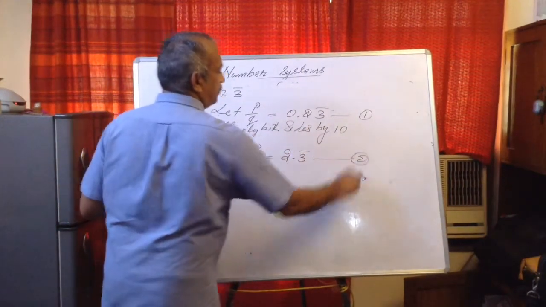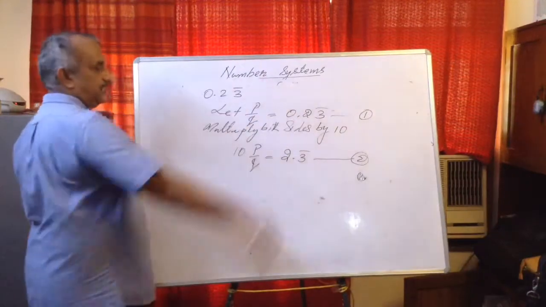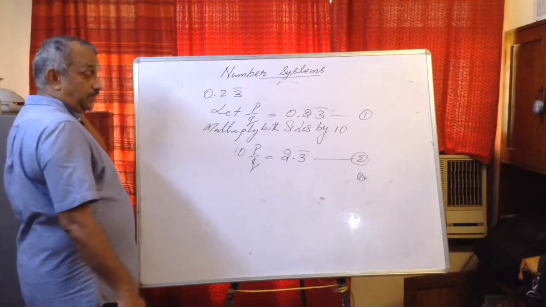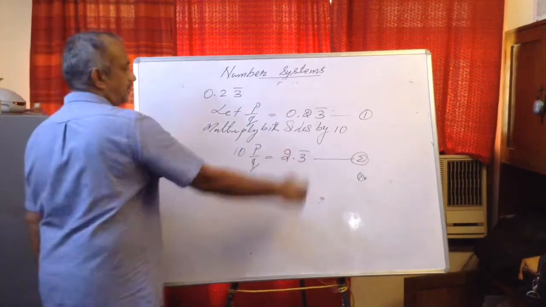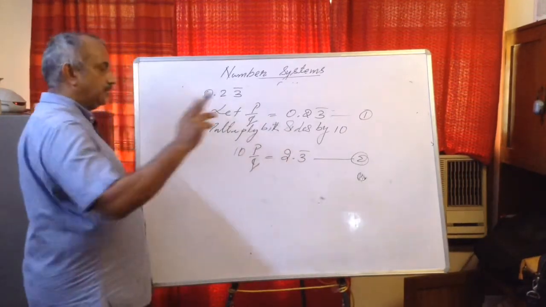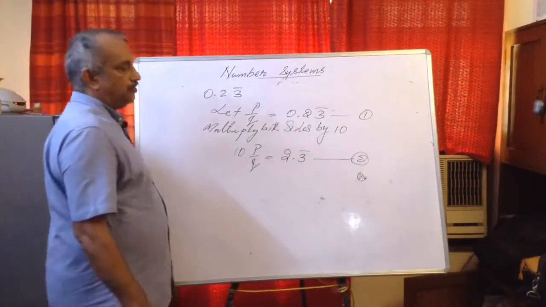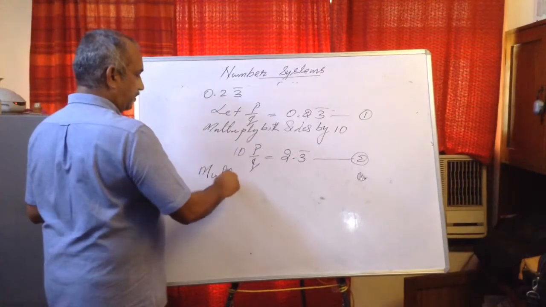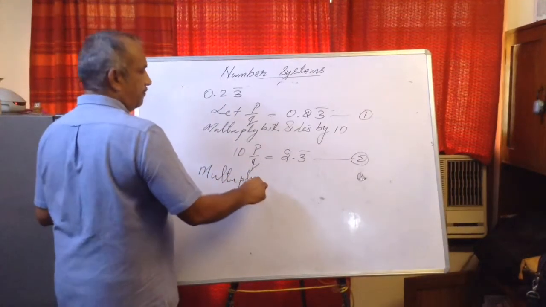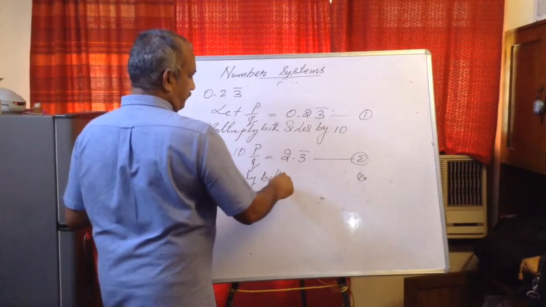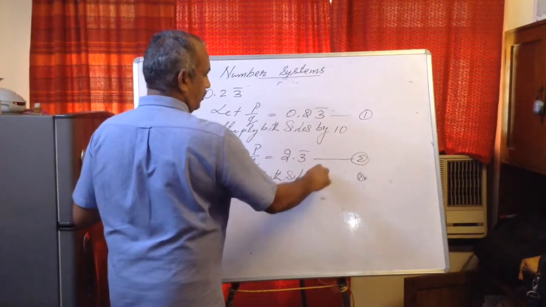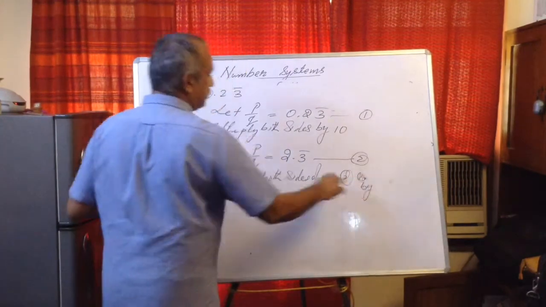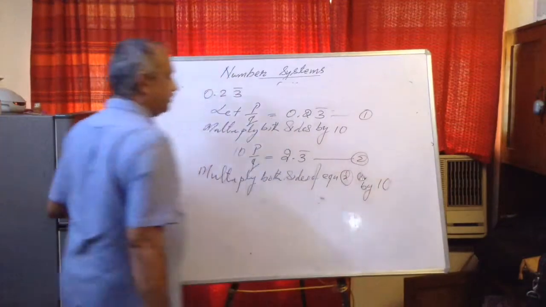This is equation number 2. If you subtract now, it will be difficult; you will not get the answer. So as usual, just like the last question, how many digits are repeating now? One digit is repeating. So you will again multiply equation number 2 on both sides by 10, since 1 digit is repeating.